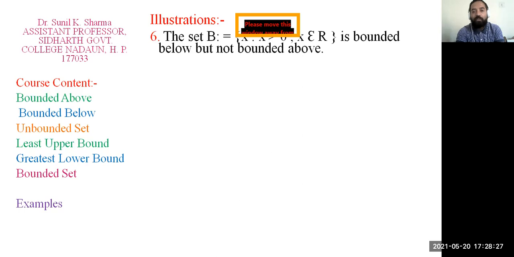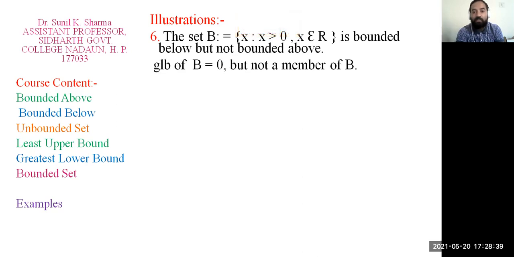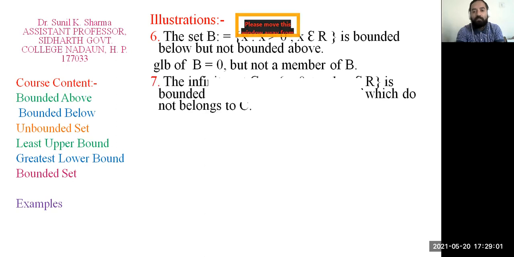Now set B. This contains all the elements which are greater than 0. This set is bounded below but not bounded above. You try to think about this example geometrically. The GLB, greatest lower bound, of this set B is equal to 0, but this is not a member of B. The only difference between open and closed intervals is that in an open interval the greatest lower bound or least upper bound are not members of the set, but in a closed interval both are members of the set. This is the only difference.